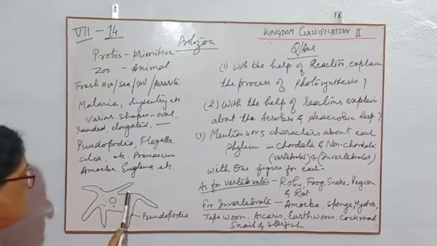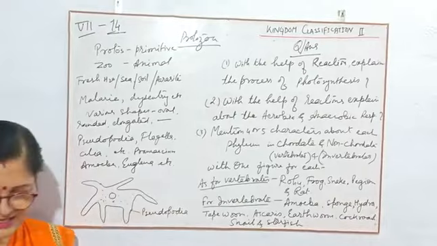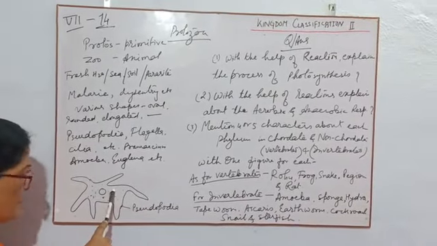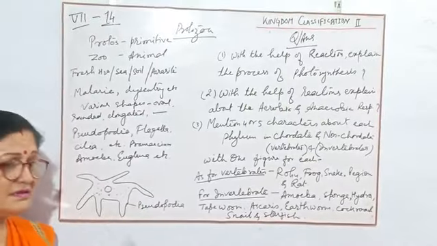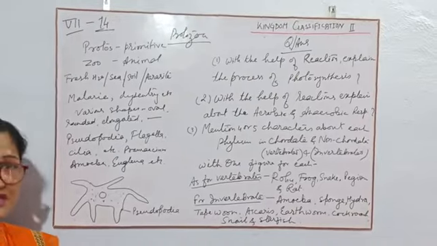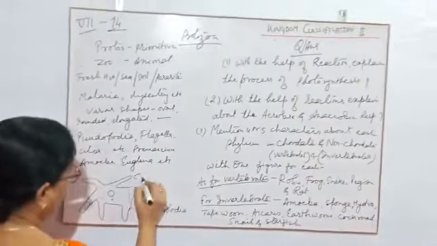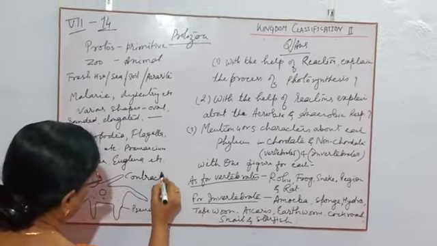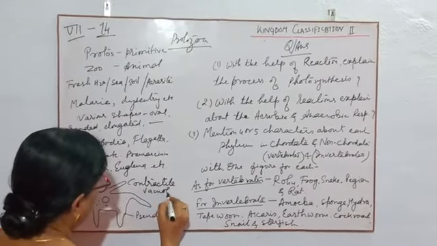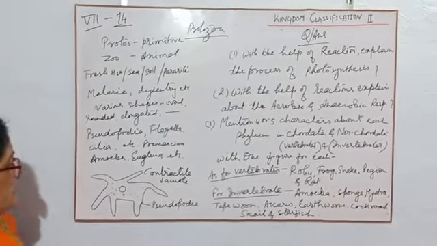They have pseudopodia, flagella, cilia for their movement. For digestion and excretion, in the cell there are food vacuoles and other vacuoles. Food vacuoles help in digestion and the contractile vacuole helps in excretion. This is all for protozoa.